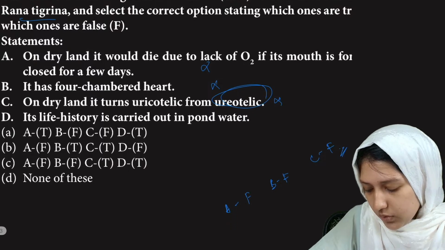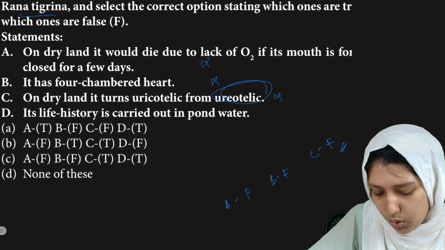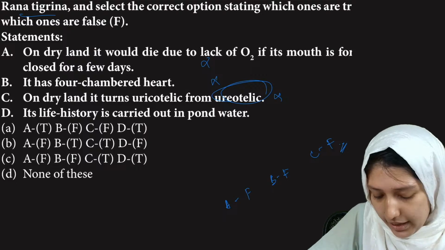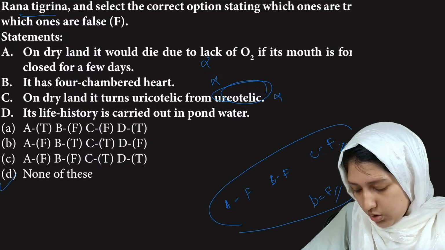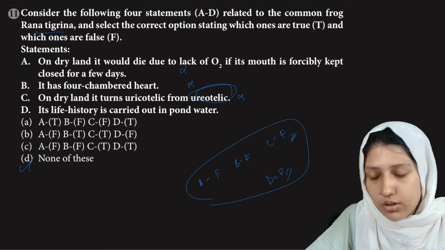Then, its life history is carried out in pond water. No, it can also live on land. So this is also false, and there is no option like this. So none of these is the correct answer.